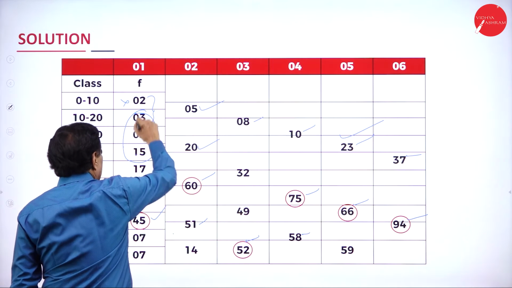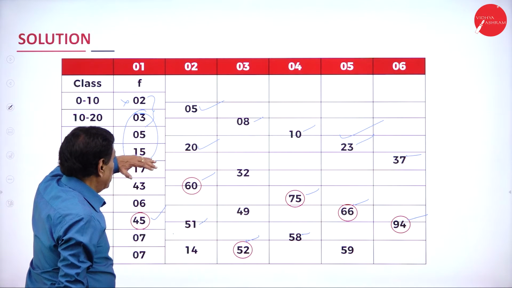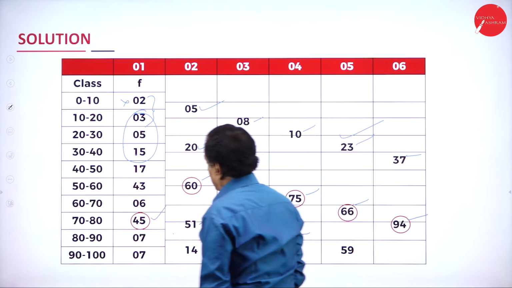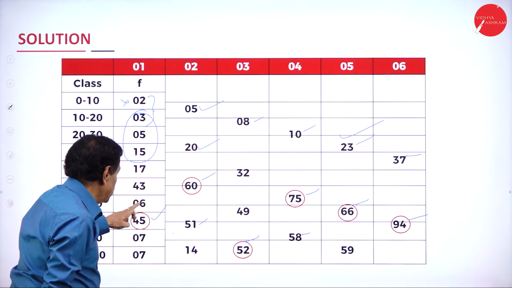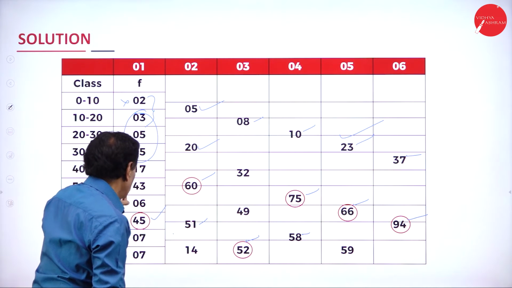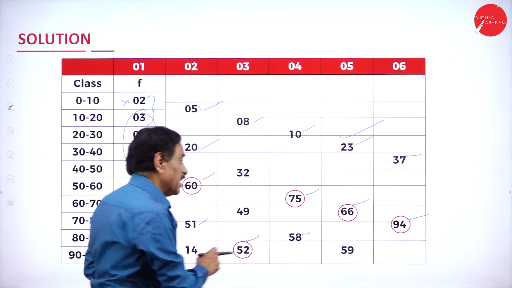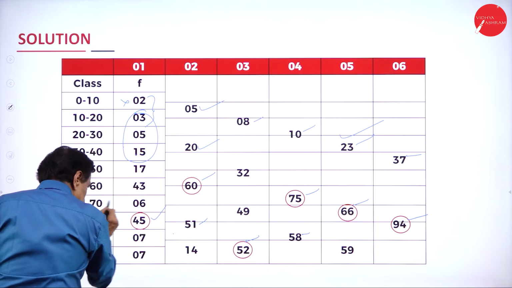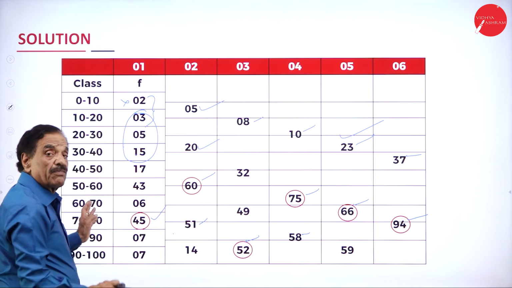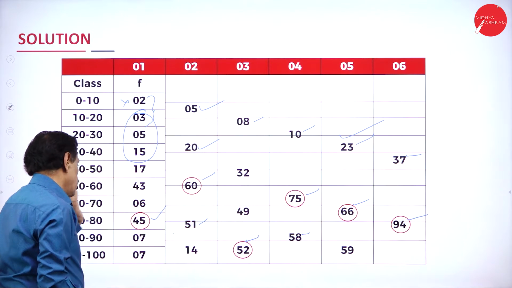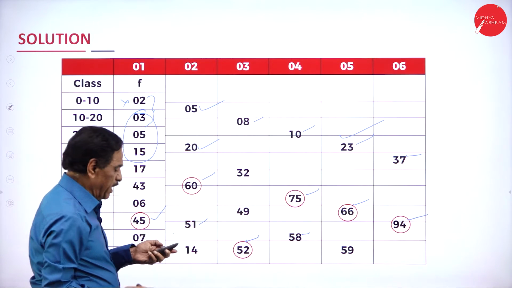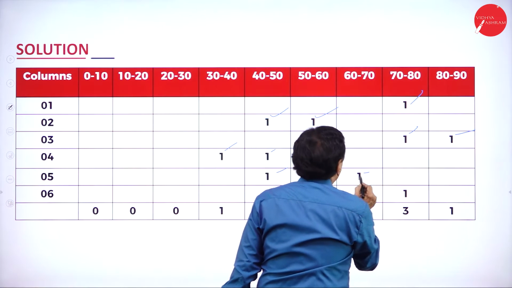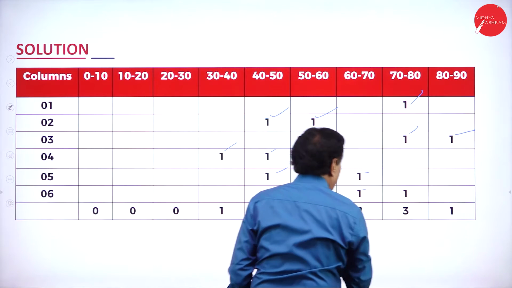Here, last column, leave 2, next 3. 15 plus 5, 20 plus 17, 37. Then next 3, 3 plus 6, 9 plus 6, 14. 1 plus 4, 5 plus 4, 9, 94. How has the 94 come? 50 to 60, 60 to 70, 70 to 80. We'll go to that. Here, last column, 50 to 60, 60 to 70, 70 to 80.